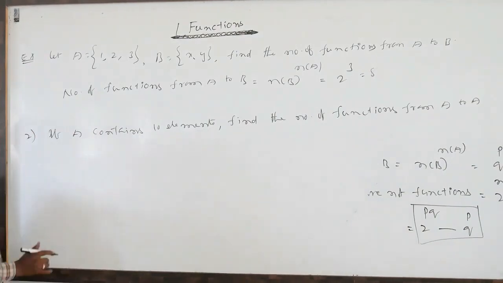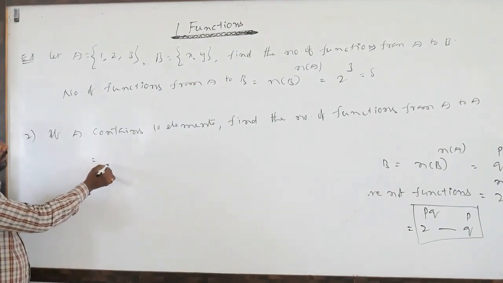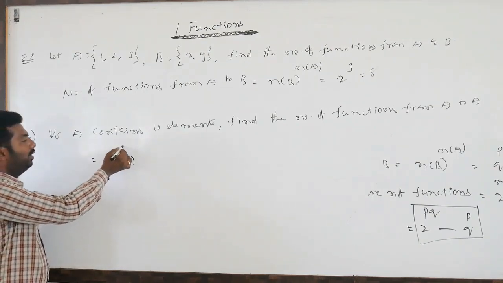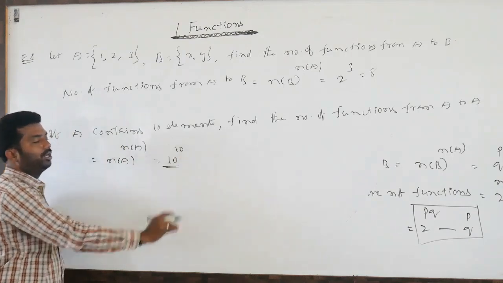So A to itself, very clear. So what is the number of elements? n of A to the power n of A means 10 to the power 10 we have to write.